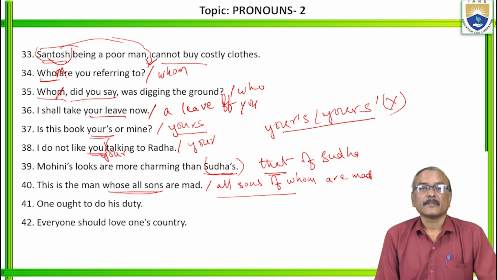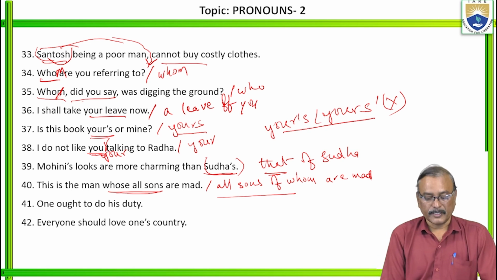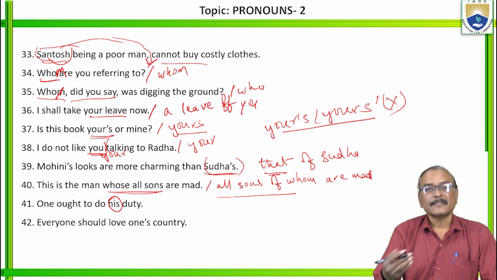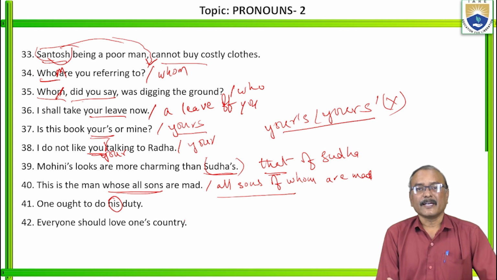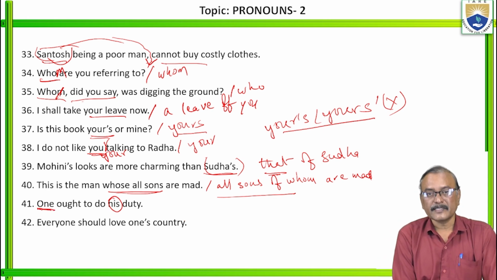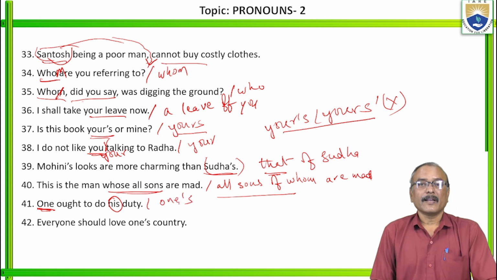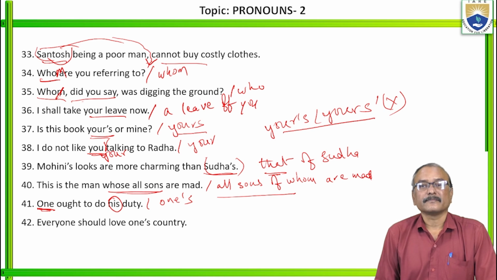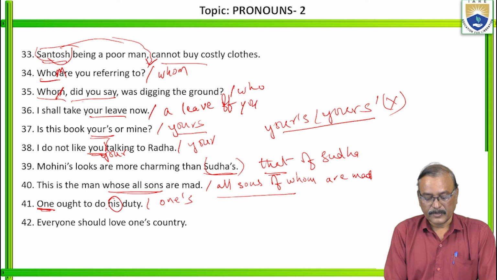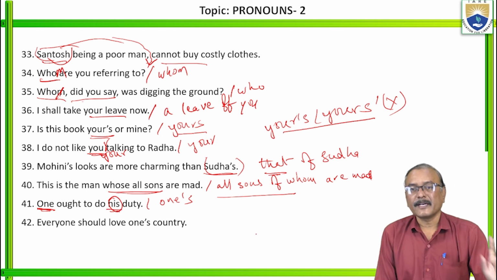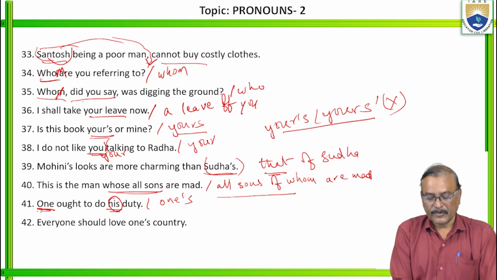Next. One ought to do his duty. Why should it be "his duty" only? Why not her duty? If I say his duty, then my question is, why not her duty? Why his duty, sir? Why not her duty? So to avoid gender discrimination, in case of "one", you better use "one's duty" only. One ought to do one's duty. Right? Is it clear now? To avoid gender discrimination, here "one" means "one's" only.